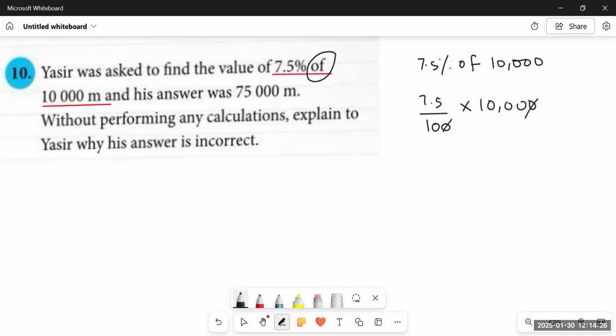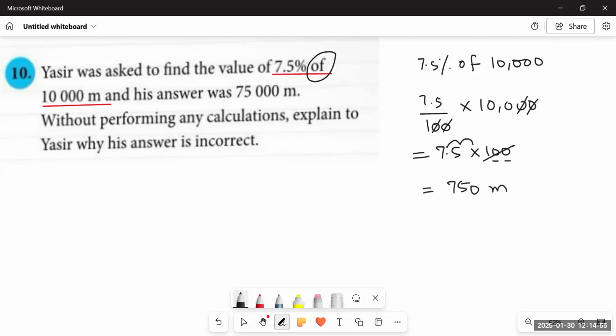0 cuts 0, another 0 will cut another 0. Then we have 7.5 multiplied by 100. When we multiply a decimal number with 100, what will happen? The decimal will move two places forward, since there are two zeros in 100, and it would be 750 meters. It means Yasser is not correct.